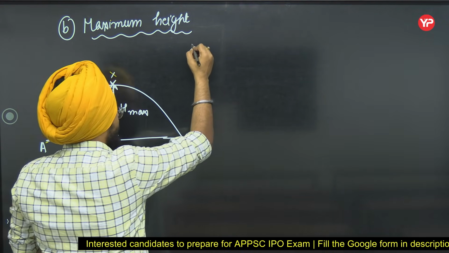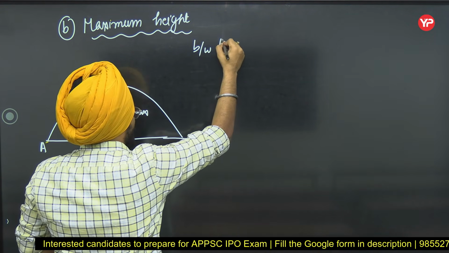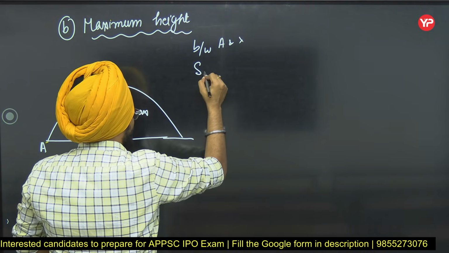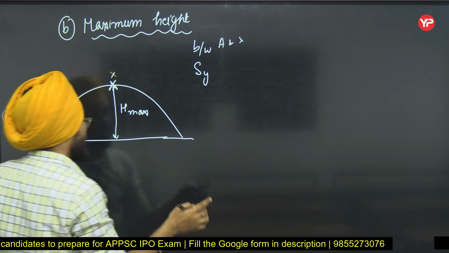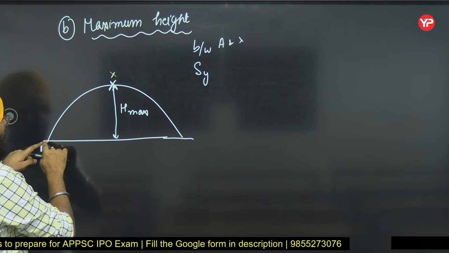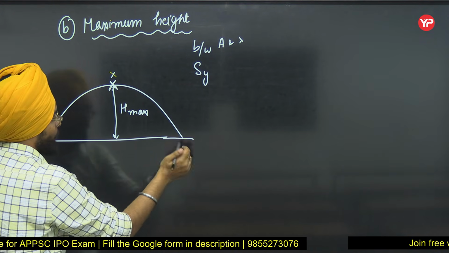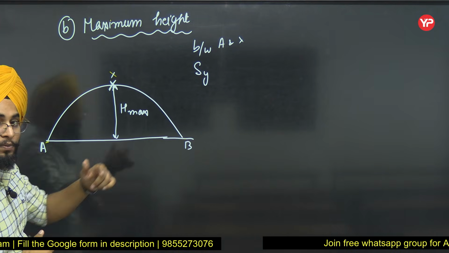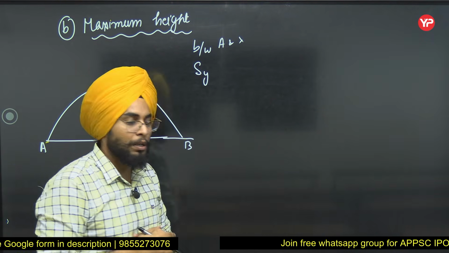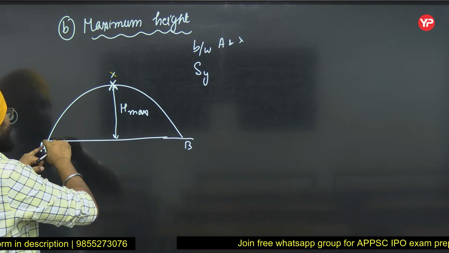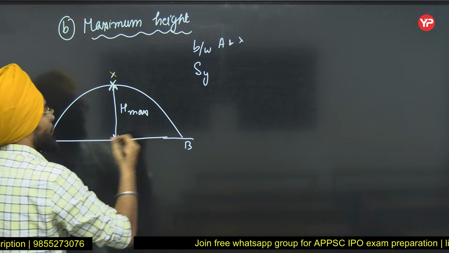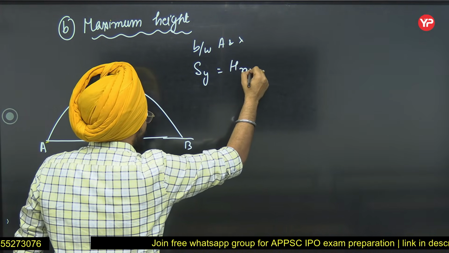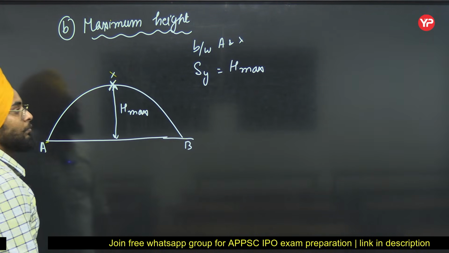So I can say between A and x, what is the value of Sy now? Earlier in time of flight, we were talking about A point to this point. Let's say this was point B. Now A and B were on the same level, so Sy was 0. But now I am going only from A to x. So here my vertical displacement is h max.